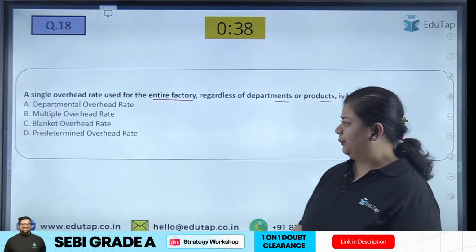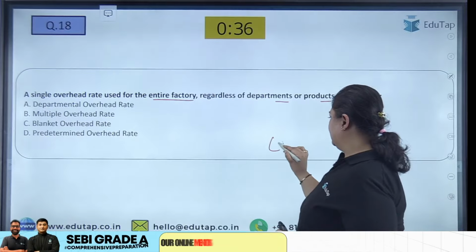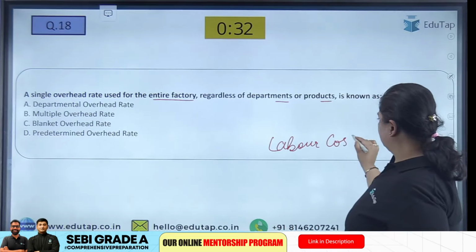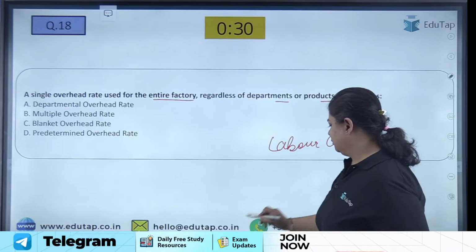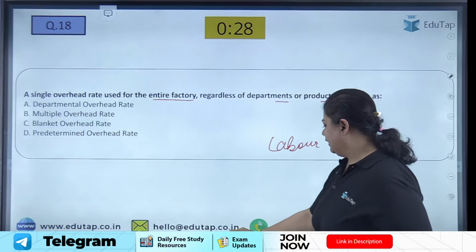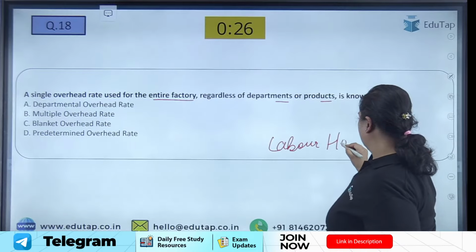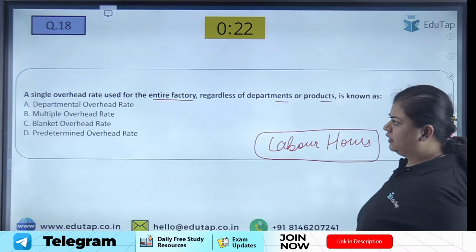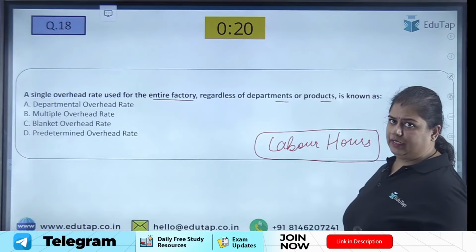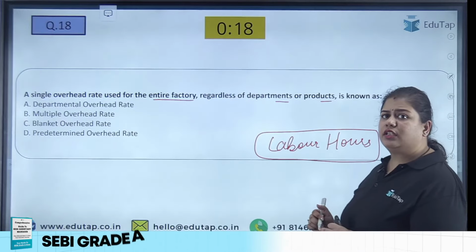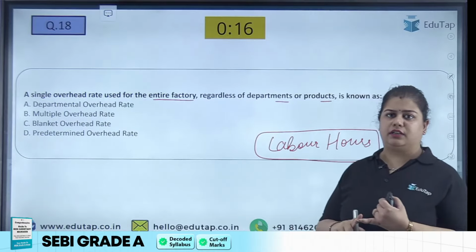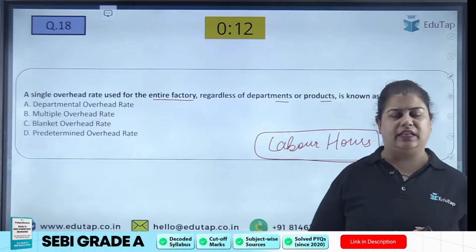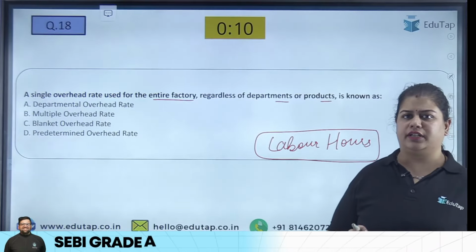For example, labor hours is my absorption rate. According to the labor hours, I will consider the absorption rate, right? And I am using this labor hours for my material also, for labor also, for quality inspection also. For everything, I am using this single overhead rate only.